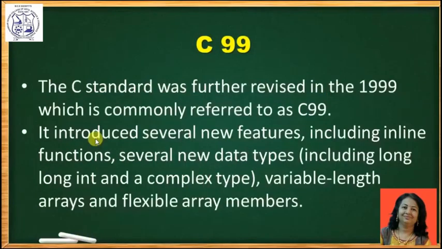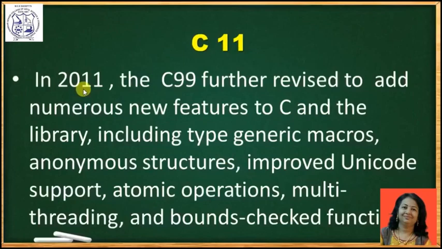In the year 1999, C was revised with new features like inline functions, new types like long int, complex types, variable length arrays, flexible array members, etc. It is also commonly referred to as C99. In 2011, C99 was further revised to add new features like new library files, generic macros, anonymous structures, improved Unicode support, also multi-threading and bounds-checking functions. Thus, C has been revised from 1972 till 2011.